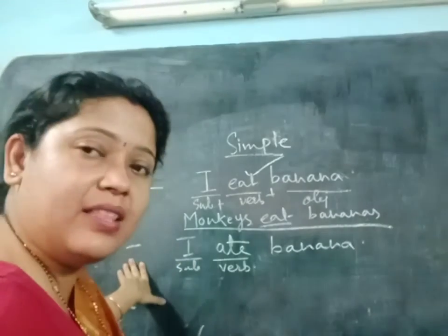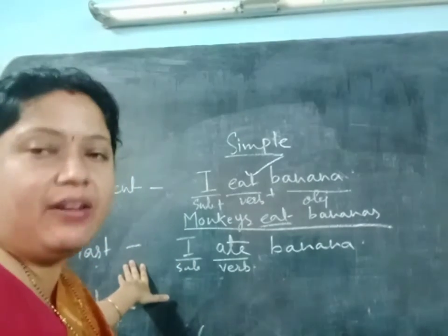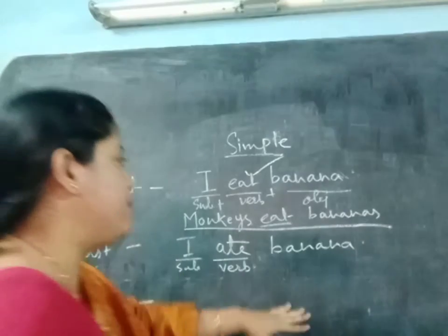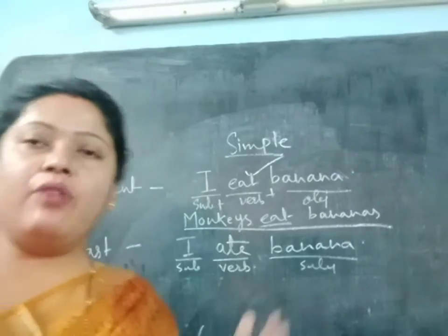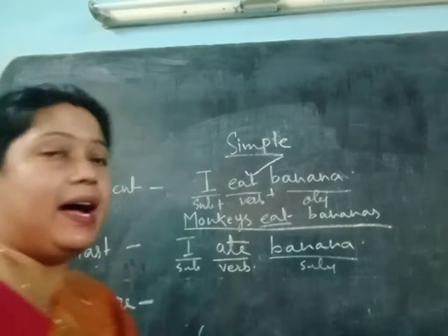So why are we writing this? Because it is past tense. So we are writing ate. So I ate bananas. Then the subject will become the subject only. Okay, so this is how we will write the simple past tense.